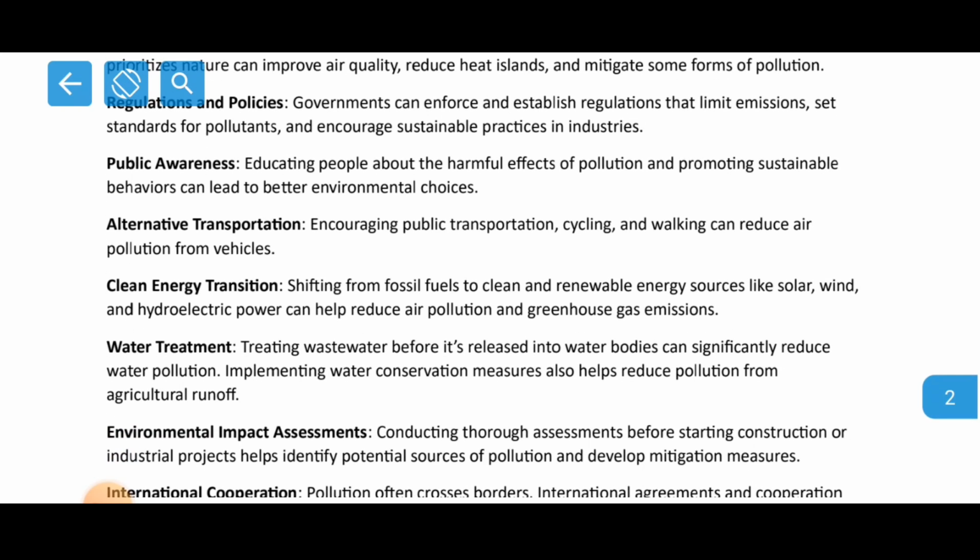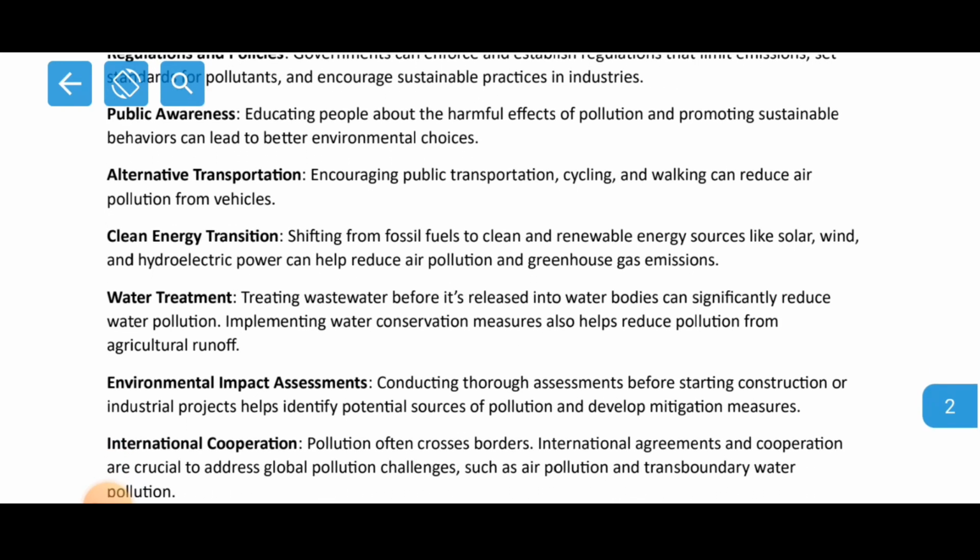Now what is public awareness? Public awareness means educating the public regarding the pros and cons of using different types of vehicles or disposing of different types of waste. So the public should be informed about how pollution affects human health, how it affects the flora and fauna, how it affects the animals, how it affects the future generations. So all this has to be taken into account.